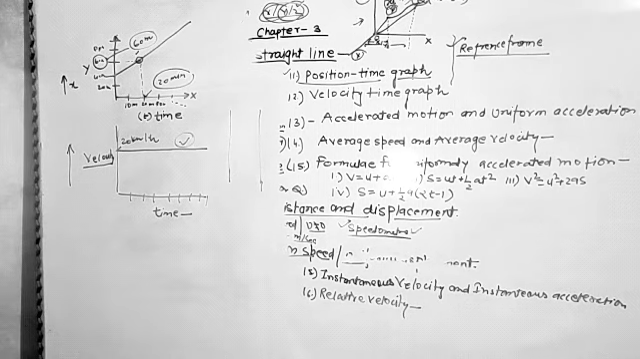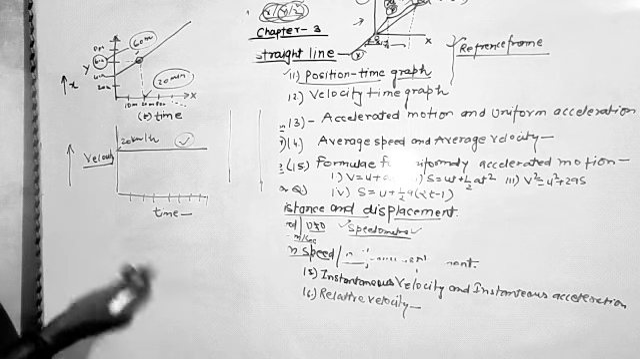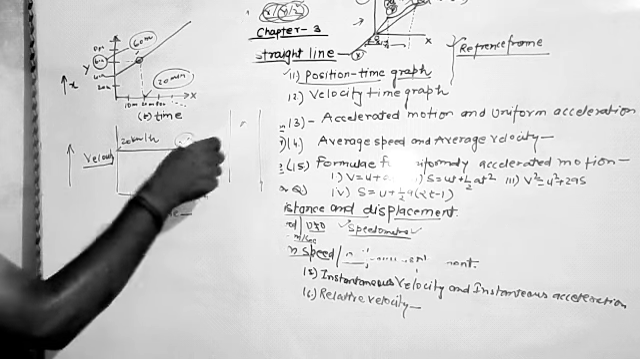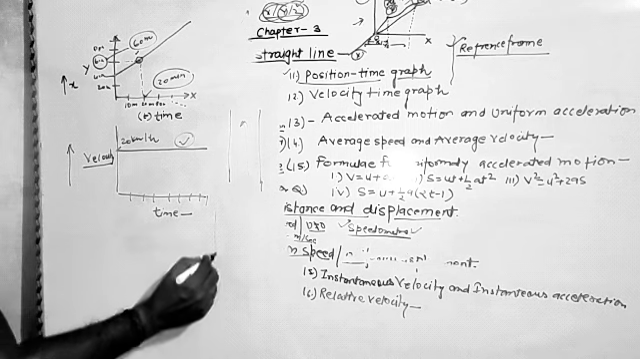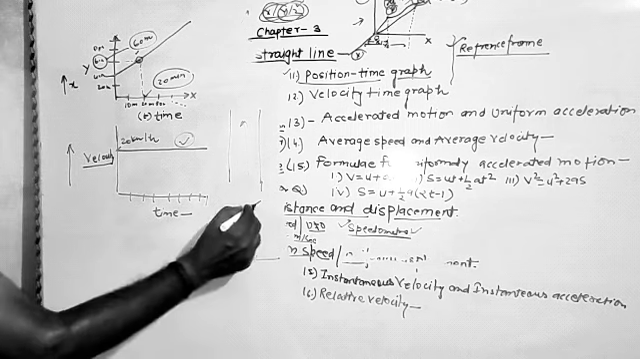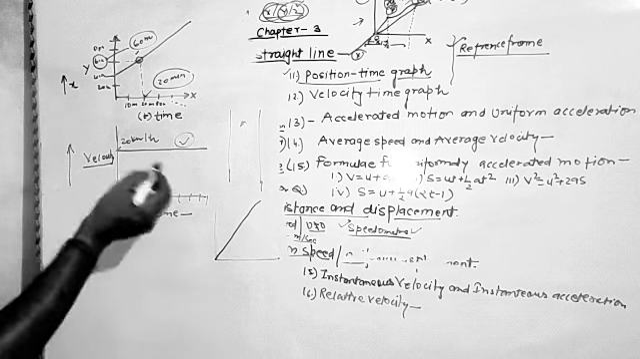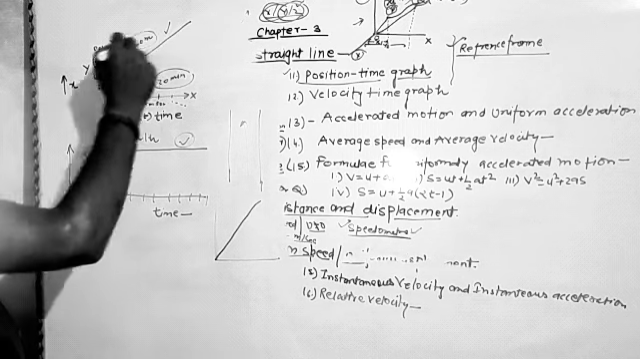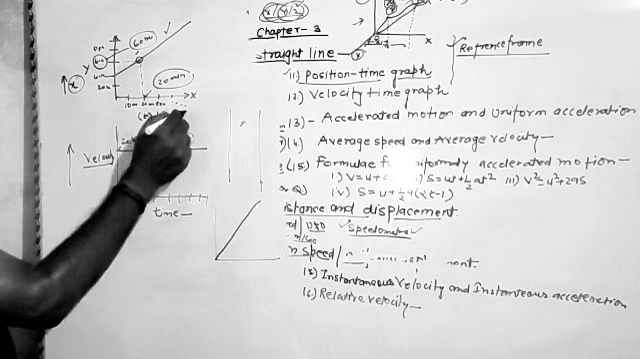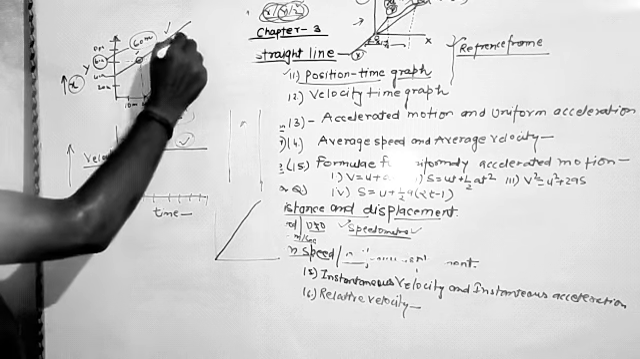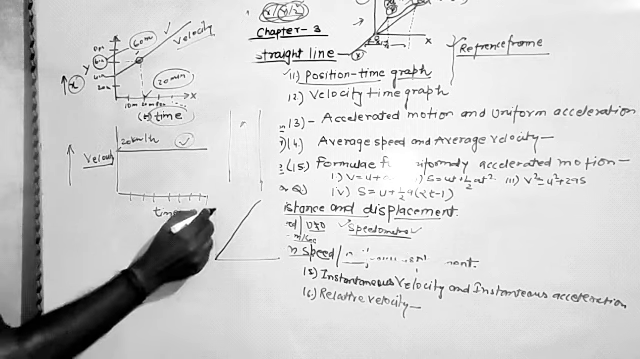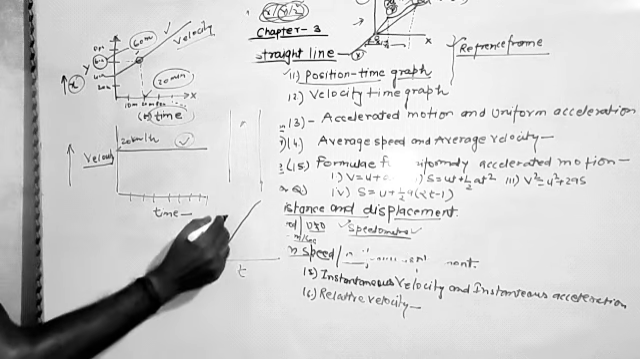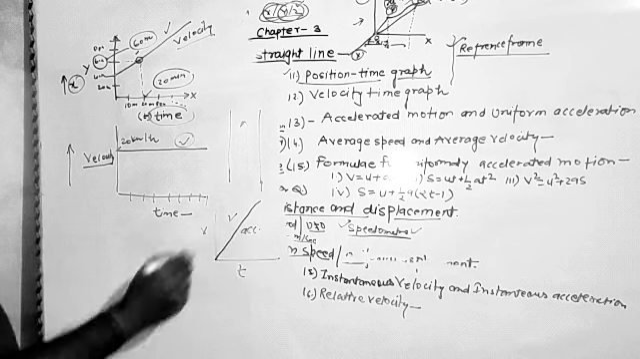So the constant nature of the velocity is just obtained in the case when we are moving in a straight line with uniform nature. It should be remembered that the slope in the position-time graph gives the velocity of the object, and the slope in the velocity-time graph gives the acceleration.